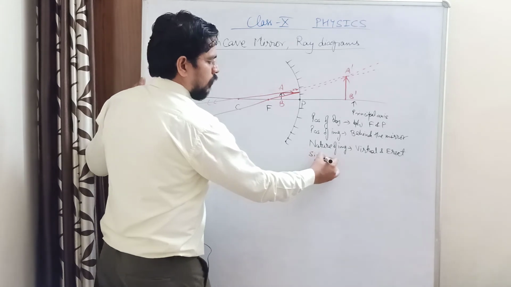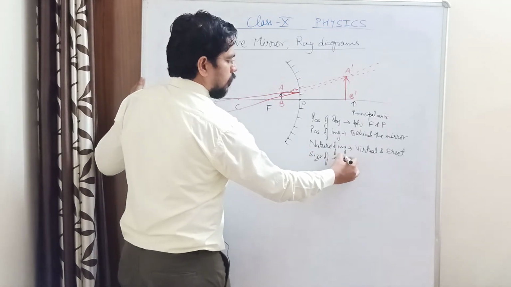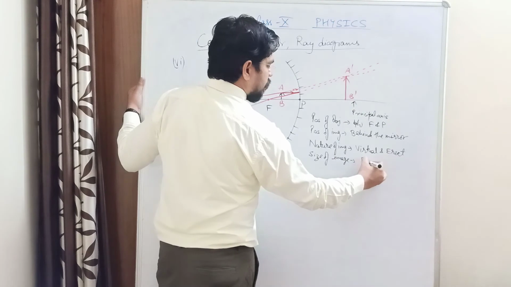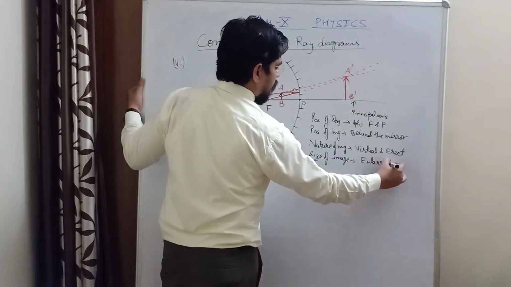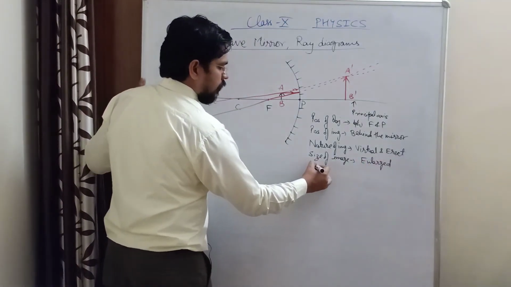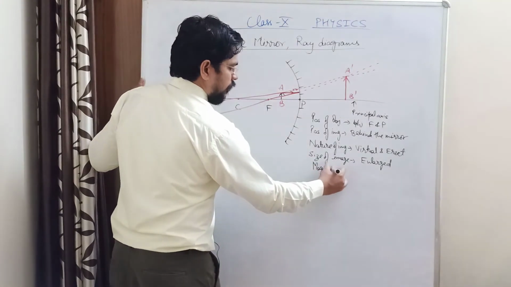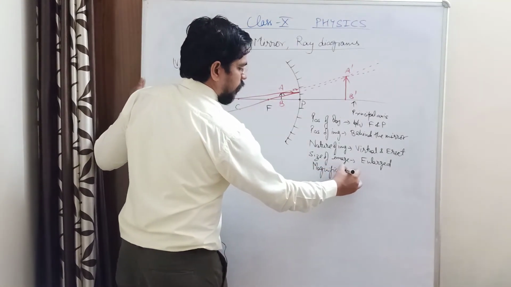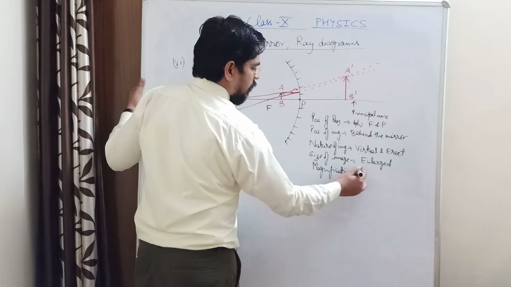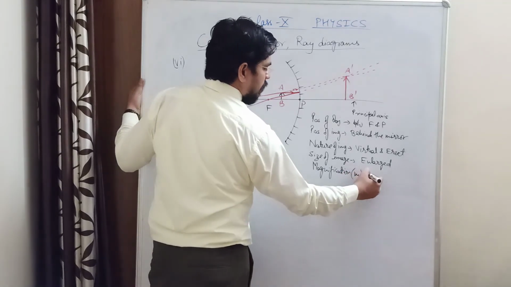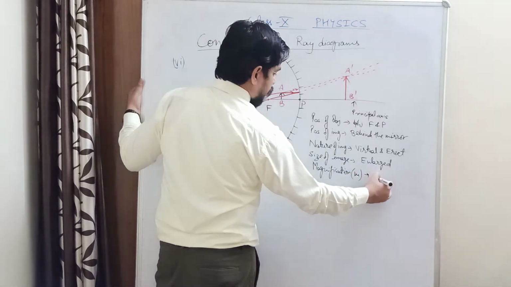Size of image is enlarged, and the magnification in this case, that is represented by M, is positive.